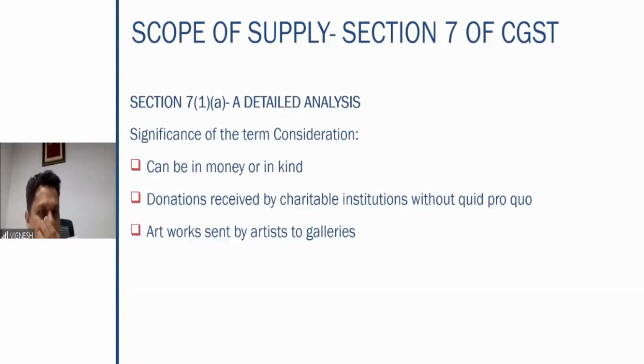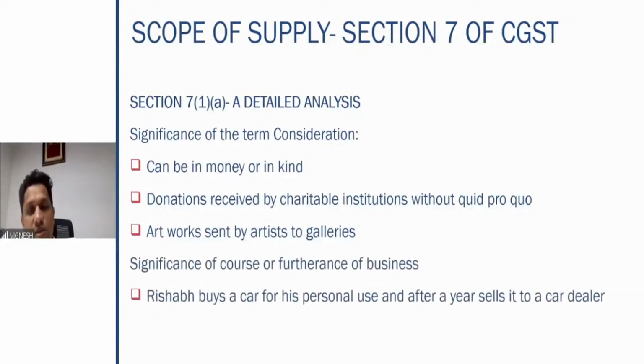Artworks sent by the artist to the galleries, whether this is a consideration or not, all depends on whether the painting is sold, etc., and has to be taken into consideration. Right? Significance of course or furtherance of the business. For personal use, you purchase the car, and after a year, you sell it to the car dealer. Again, whether it is in course or furtherance of the business, refer to the business definition.